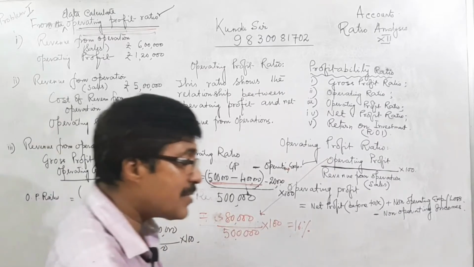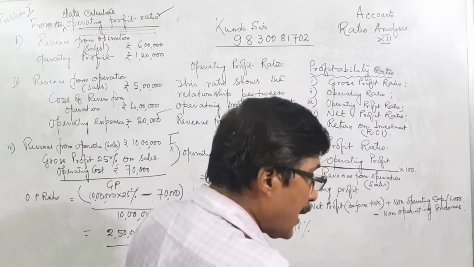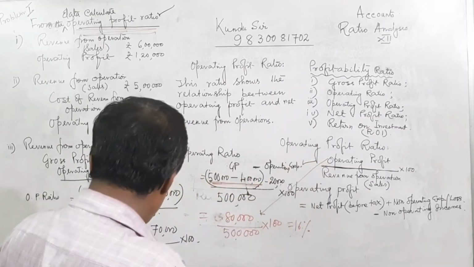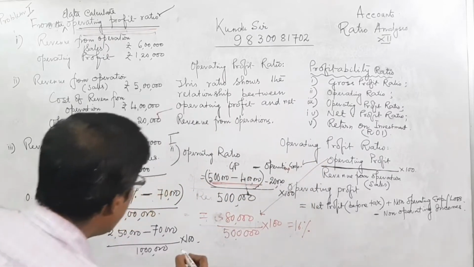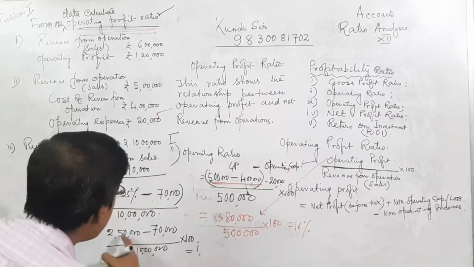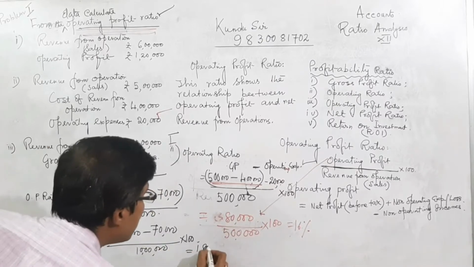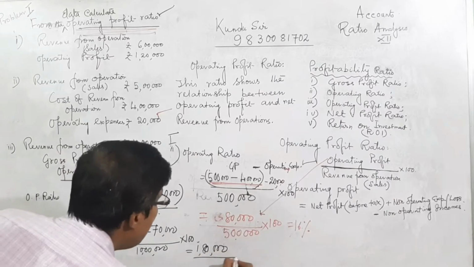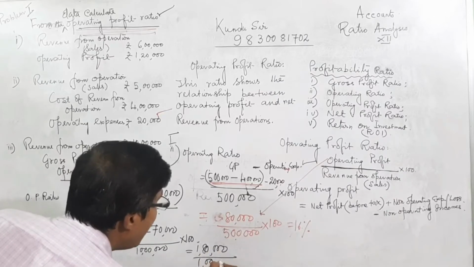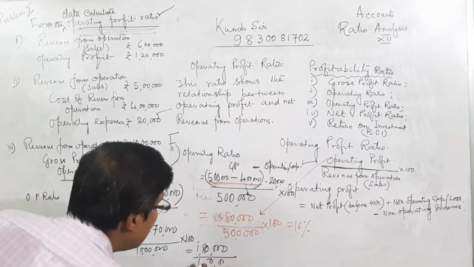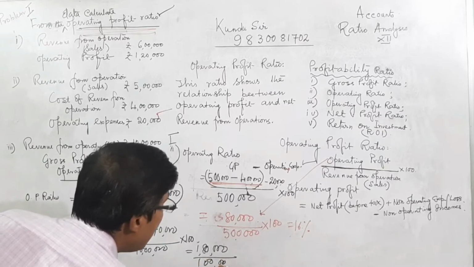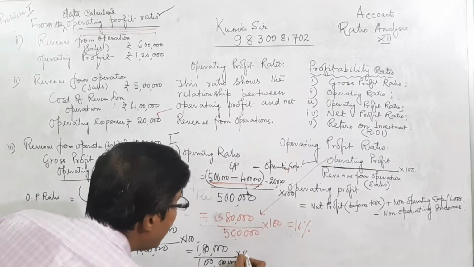We will get the result: 1,80,000 divided by 10 lakhs into 100.